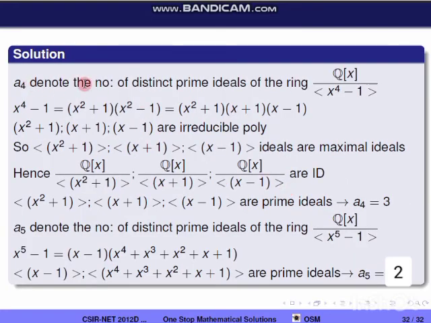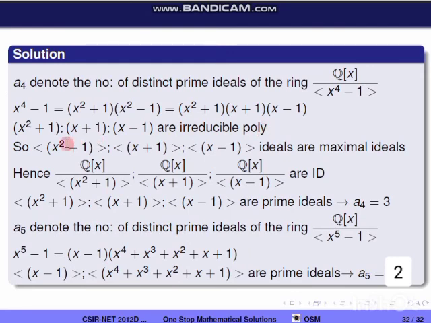A4 denotes the number of distinct prime ideals of the ring Q of x by x power 4 minus 1. So we have to find how many prime ideals are generated by this polynomial x power 4 minus 1. Now we see that x power 4 minus 1 can be split as x square plus 1 into x square minus 1, because this is of the form a square minus b square, and again this is of the form a square minus b square. Again this can be split, so this is equal to x square plus 1 into x plus 1 into x minus 1. So x square plus 1, x plus 1, x minus 1 are irreducible polynomials.